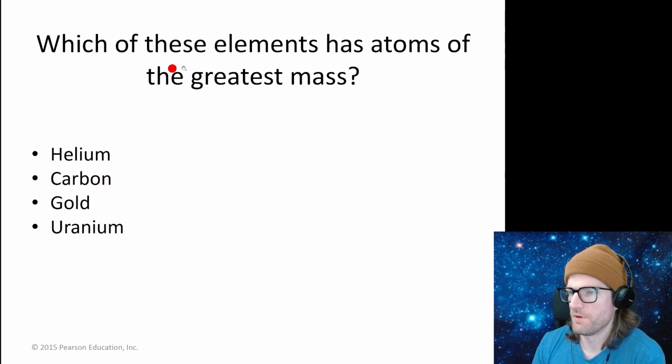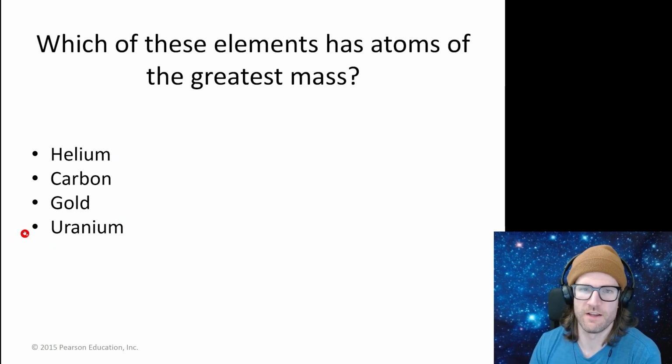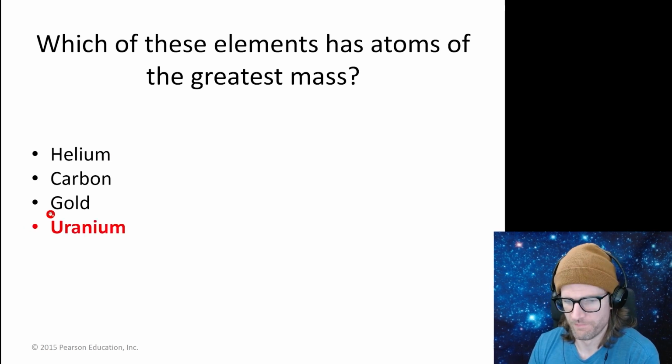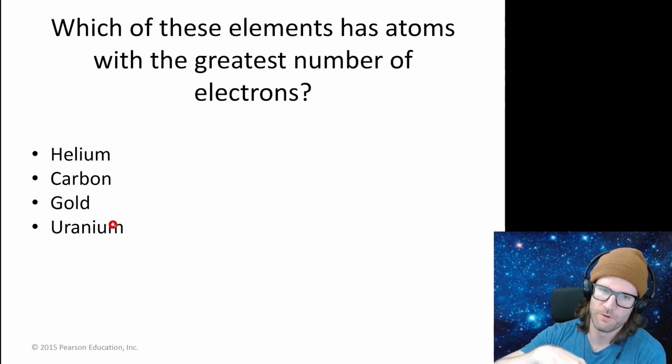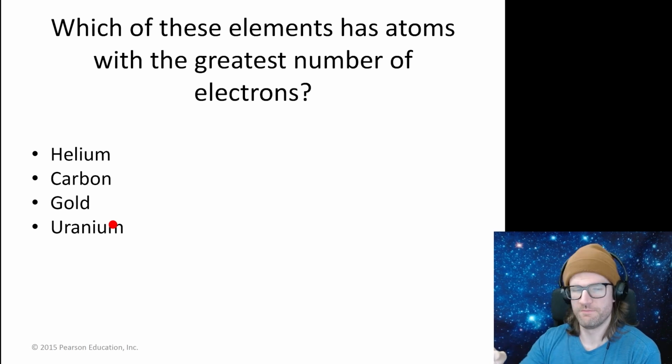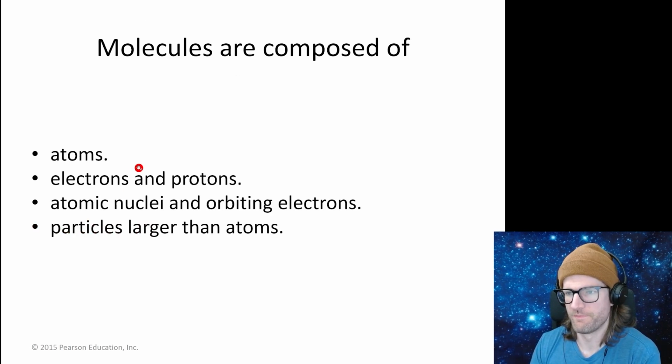Okay. Which of these elements has atoms of the greatest mass? Well, we can look at the periodic table to do this, but we know uranium is the heaviest. If we look at the periodic table, we can find that as the highest atomic number. Okay, which of these elements has atoms with the greatest number of electrons? Well, it's going to be uranium again, because it has the most protons. If it's a neutral atom, it must have the largest number of electrons. It's got to be uranium.